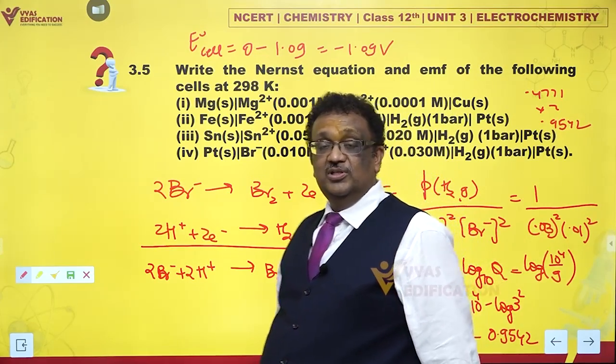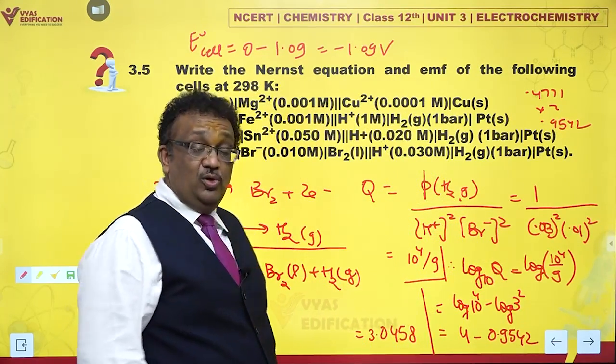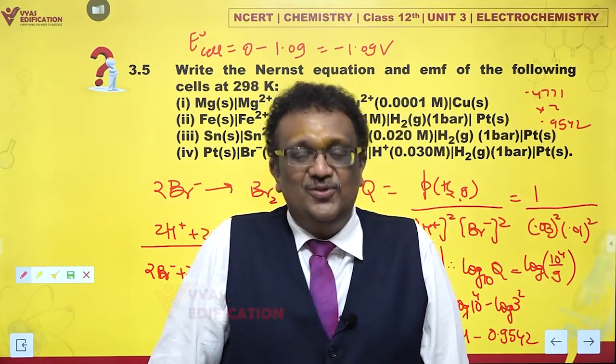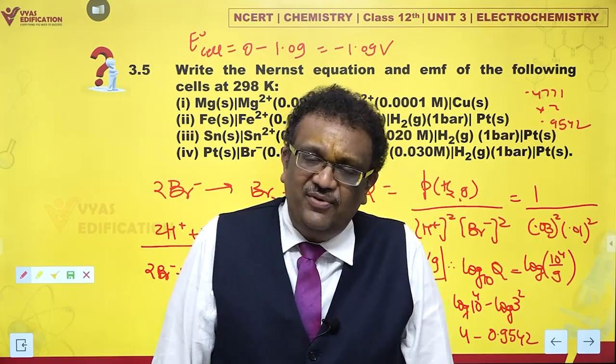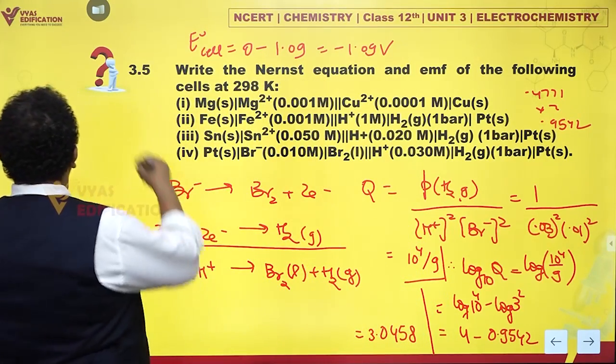Horrible. E naught cell is so negative. That means this doesn't look like a spontaneous reaction. Of course, it is not a spontaneous reaction, but we are just supposed to find E naught cell, that's it. And E cell, so we'll just find that, even if it's negative. So, E cell